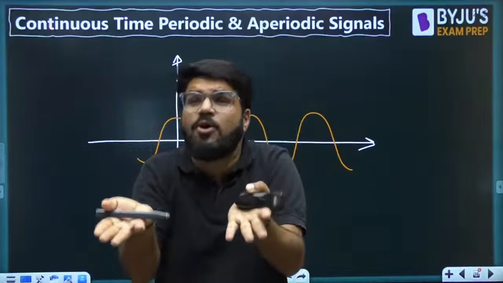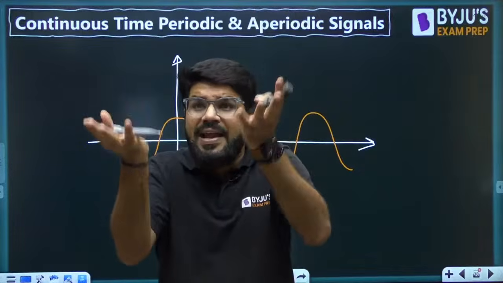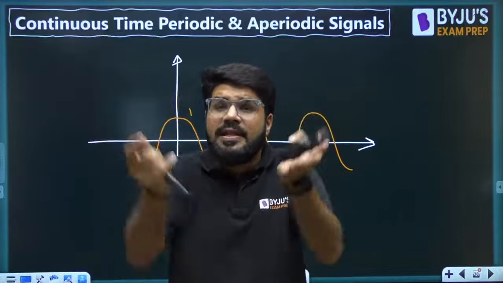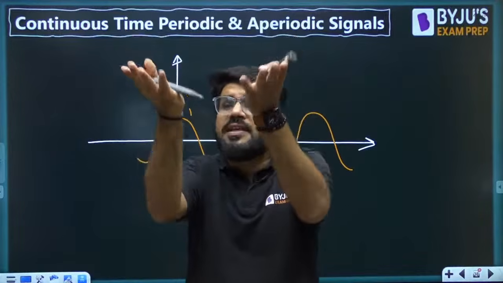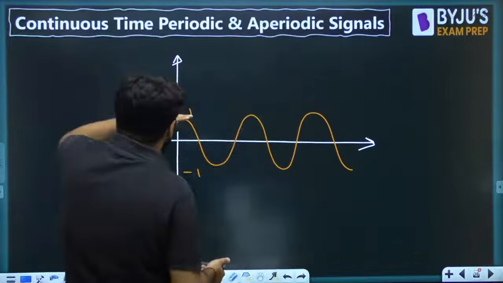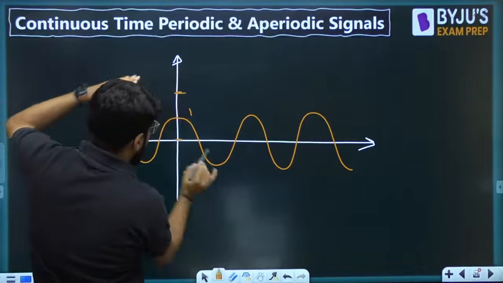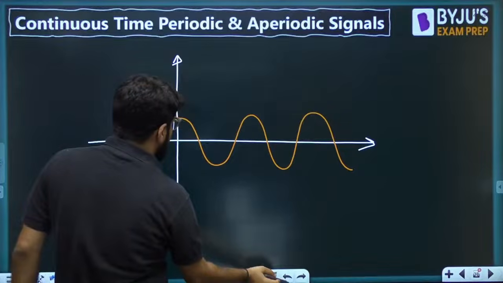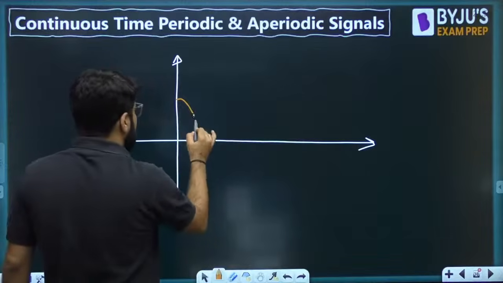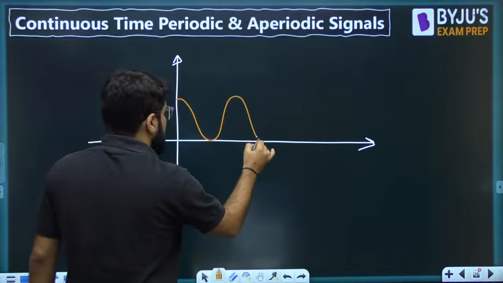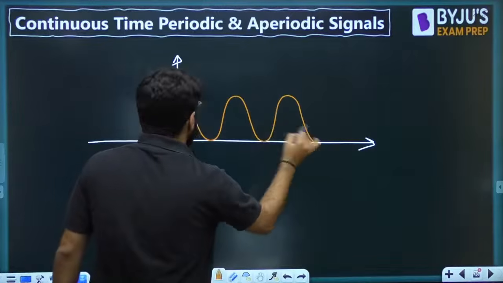That means raising the height along the y-axis. You are adding 1 to the amplitude of the signal. That means all amplitudes will be raised above. The signal will be raised above by 1 unit. So 1 will go to 2 and minus 1 will come to the 0 level. So if that is the case, it's going to be something like this.